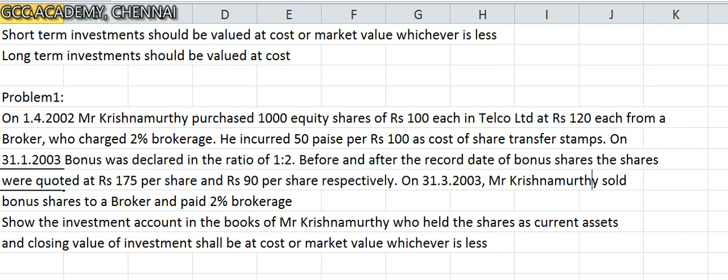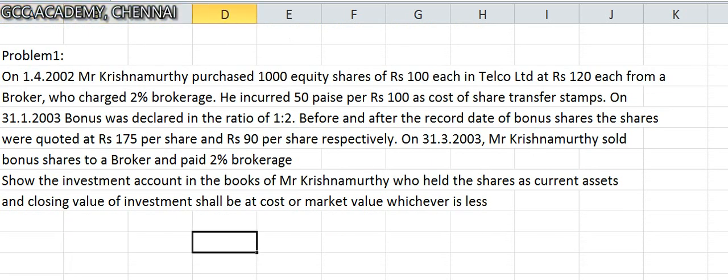and closing value of investment shall be at cost or market value, whichever is less. So there is a simple mechanism here. Carefully observe. In the books of Krishnamurthy, we have to go a little methodically.